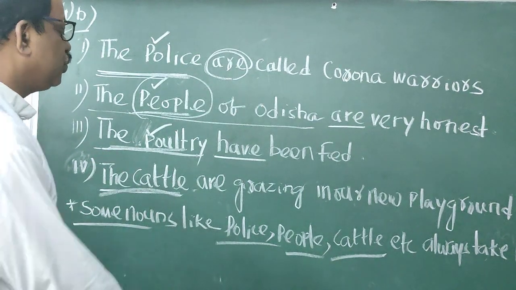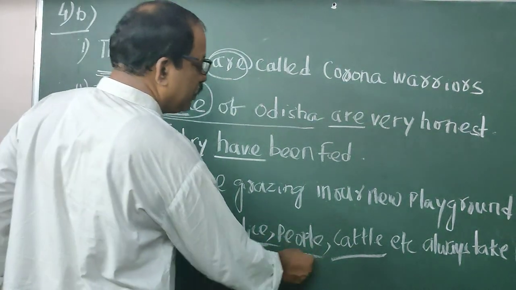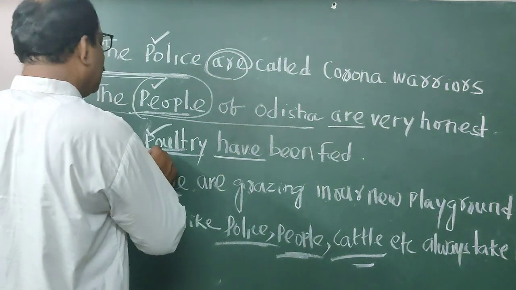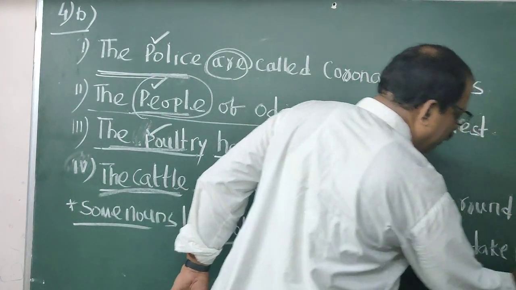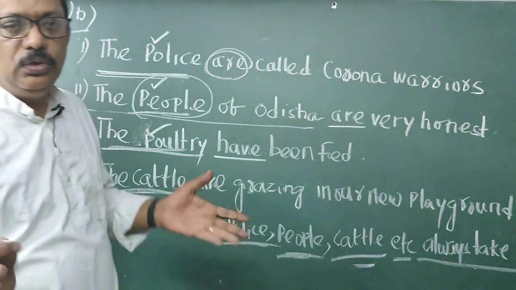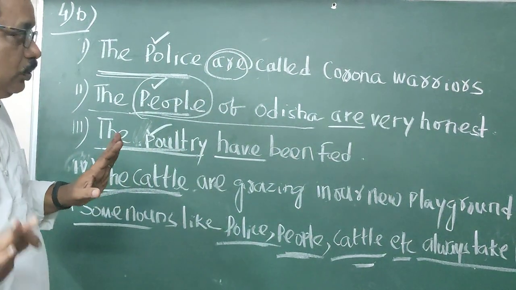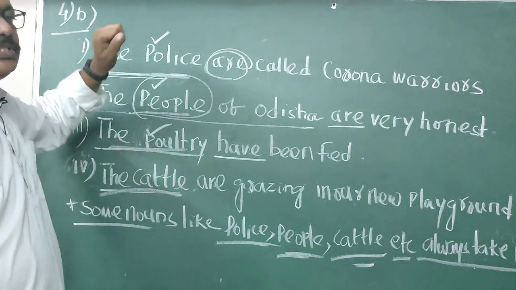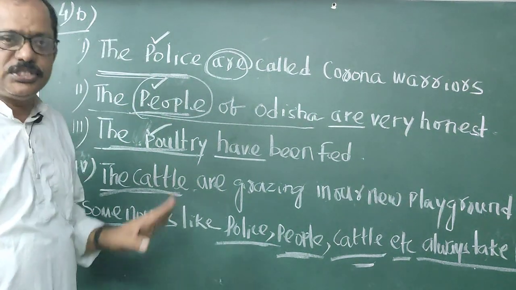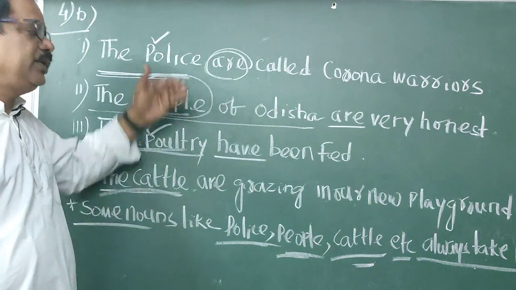So remember students, police, people, cattle, poultry, etc. These nouns always take a plural verb. They do not use singular. I told you, if you want to make them singular, you have to say a policeman. If you say the police, you have to use plural. This is very important, students.